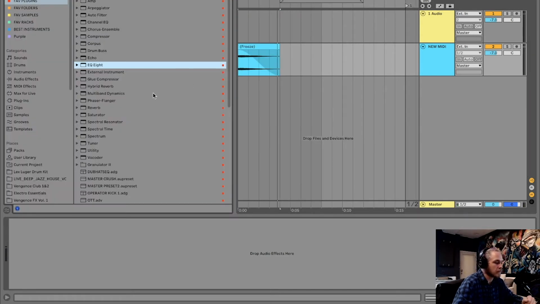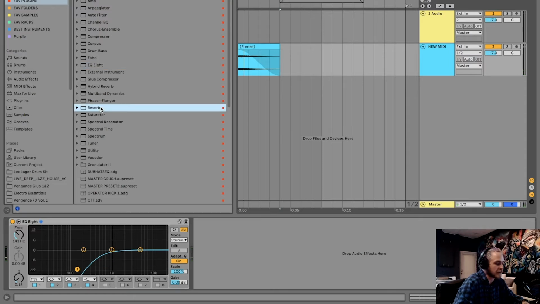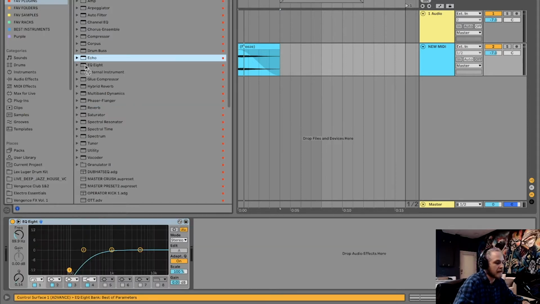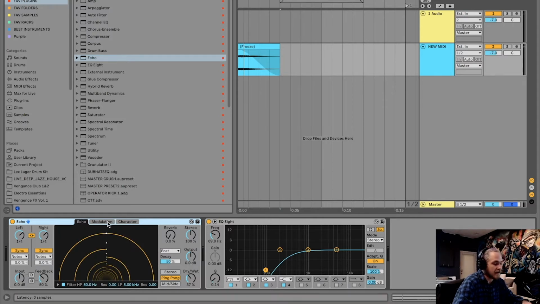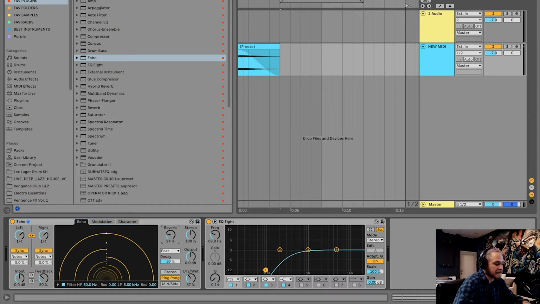So that's cool, but we're going to add a lot more to it. Just a little bit more EQ, cut out the lows, because there are going to be some artifacts created by the reverb that I'm not necessarily looking for. So let's get a long reverb time. And actually, you know what? I'm going to use the Echo on this. It's a combination of different delays, and it has a ducking compressor, which I really like. You can also add reverb to the echo or before the echo with the post and pre tab here. So let's start off like this, see what it sounds like.